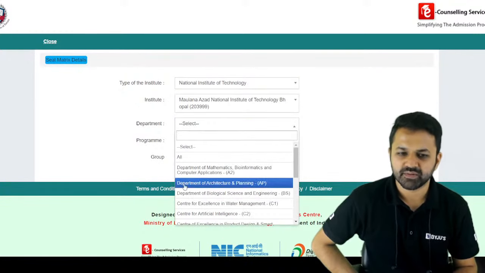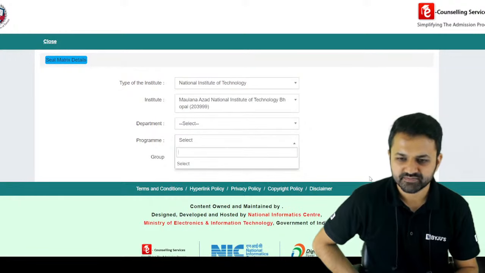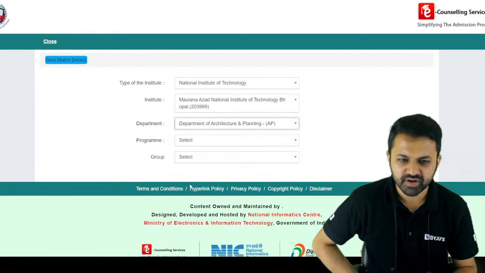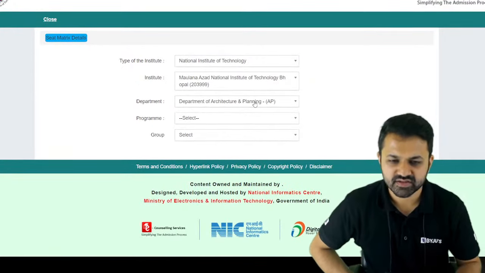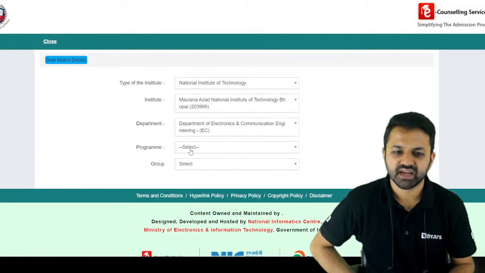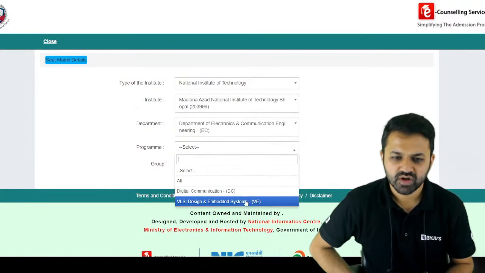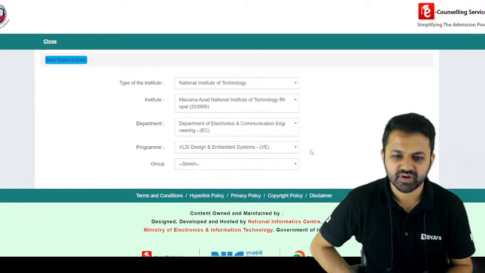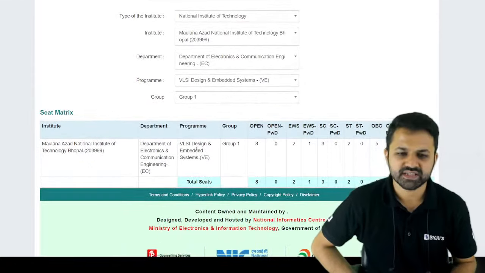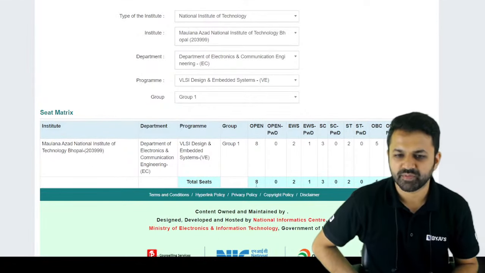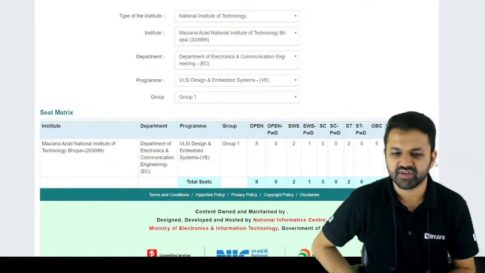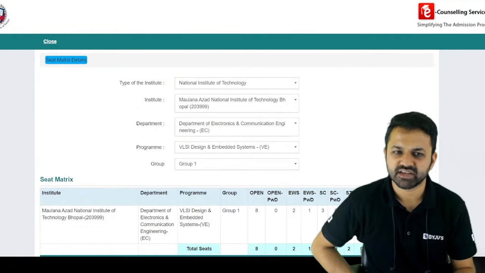The department I am looking for is the department of electronics. Then the program, if I go to VLSI, then group one, if I select, then you can see how many seats there are. For the open category there are 8 seats. So for group one it is 8 seats, overall 21 seats. In this way you can check the seats also.